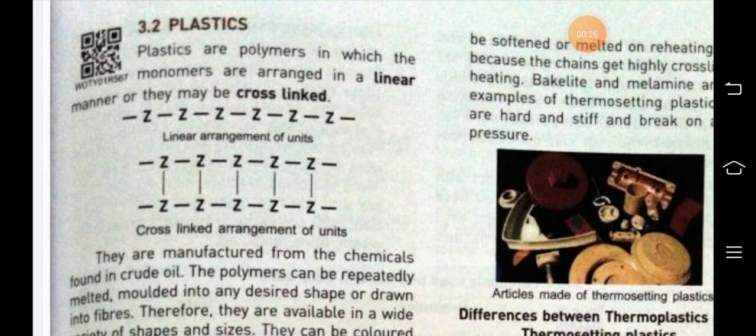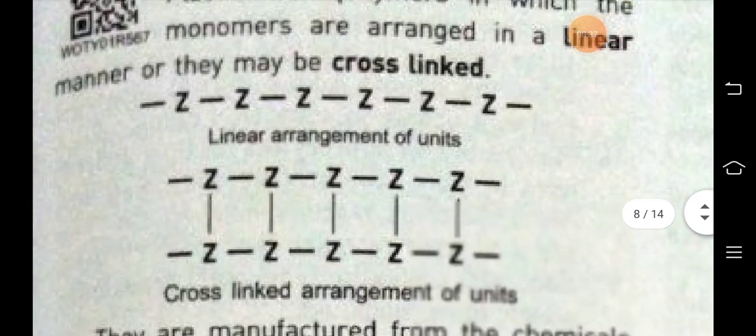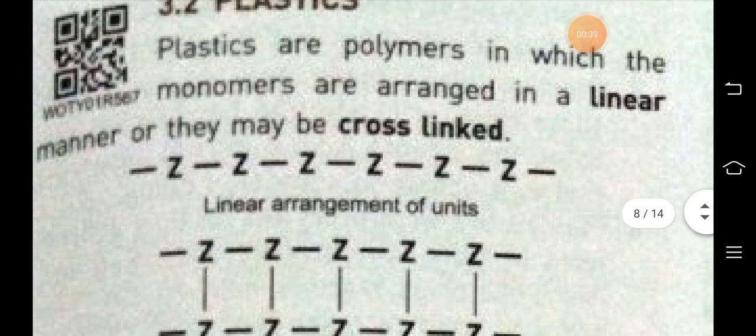Plastics are polymers in which the monomers are arranged in a linear manner or cross-linked manner. You can see here, linear means chain-like structure. When the monomers, a single unit, are joined together in a chain-like structure, it is known as linear manner.